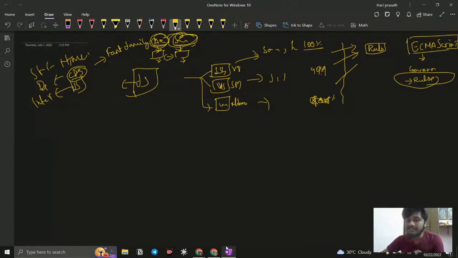When ECMAScript is there, all the JavaScript engines are built based on this standard, so JavaScript is going to perform perfectly in all the browsers. That is why we don't need to care about how JavaScript is going to work with the other browsers. We just create it and it is going to work exactly the same. This is how the standard works.